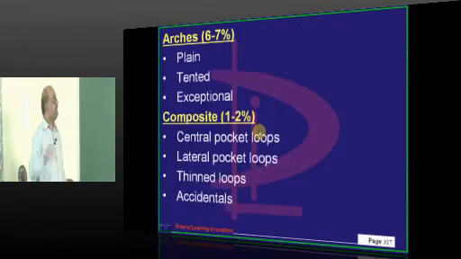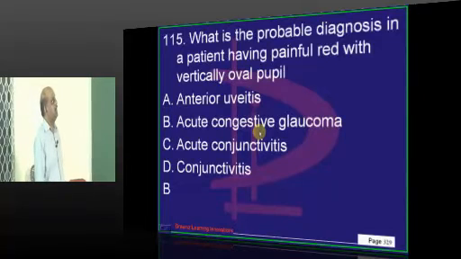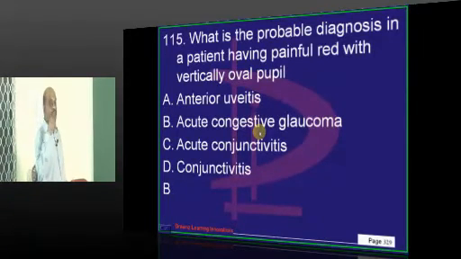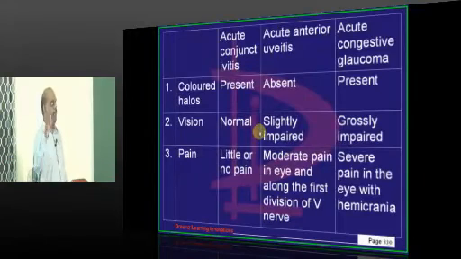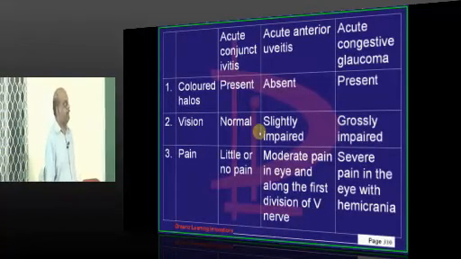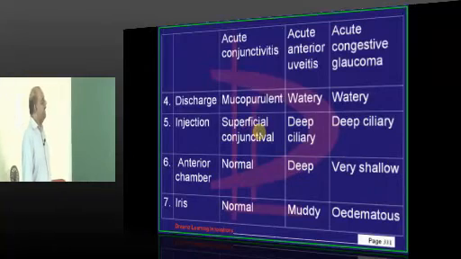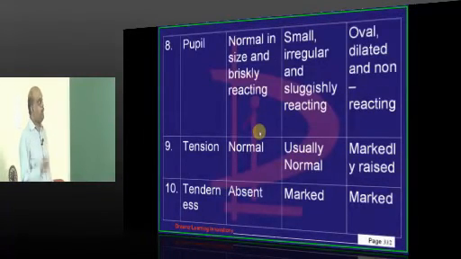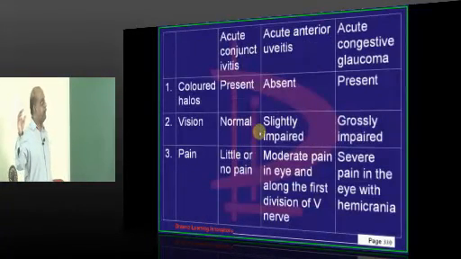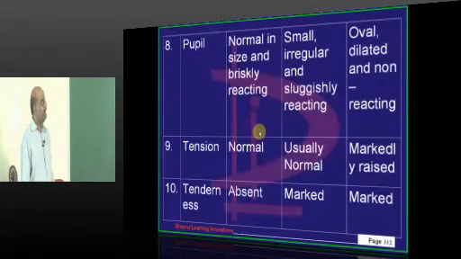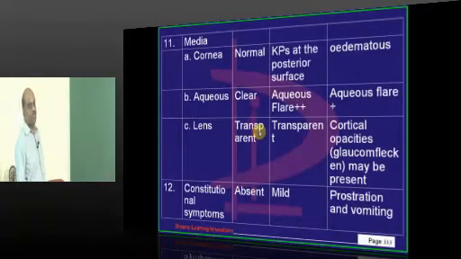In fingerprints, loops are very common. Painful red vertically oval pupil: so you must know the difference between uveitis and glaucoma. Typically, if you look at the pupil, a small irregular sluggishly reacting pupil is seen in uveitis, whereas an oval dilated non-reacting pupil is seen in glaucoma, which is the differentiator between the two. But in conjunctivitis the pupil is normal.